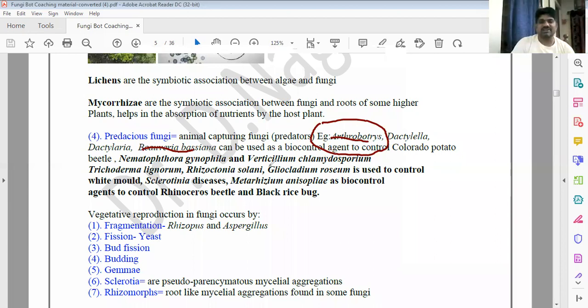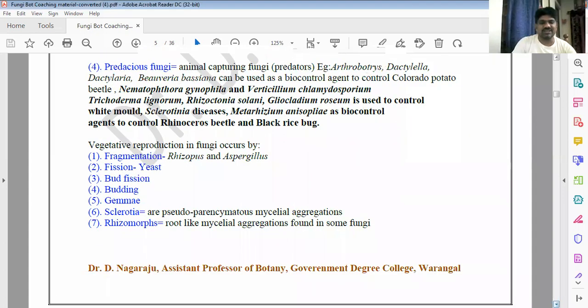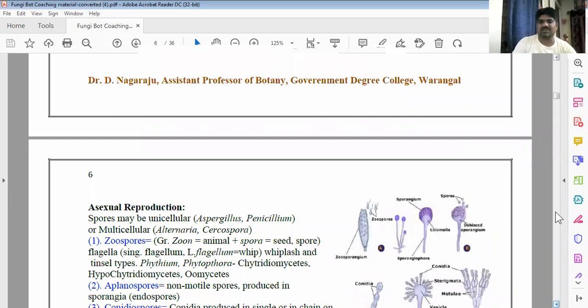Okay, and nematicidal fungus also is there, which kills nematodes. That means nematohelminthes, nematicides. Okay, and most of the fungi which kill the beetles, mites, thrips, that's why we call them beetle bugs. Okay, and you know the parasexuality, that also we have to discuss. No? Okay, in that we will discuss.